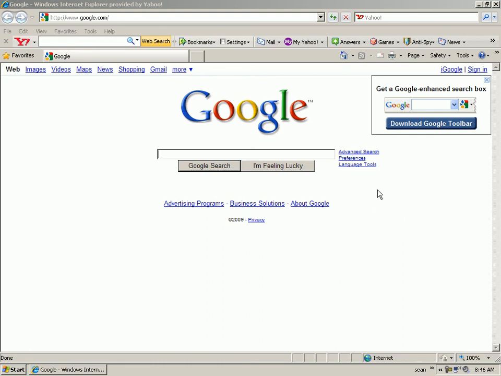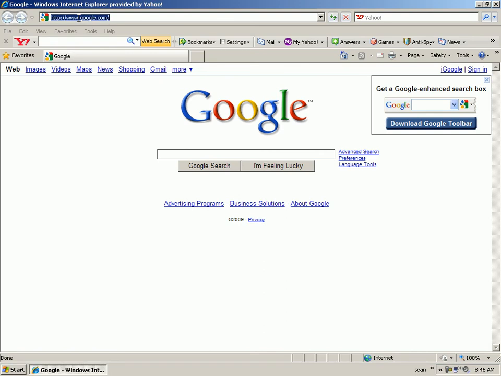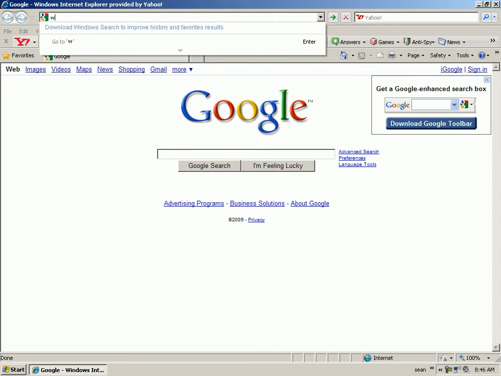So first you're going to want to open your internet browser, which I'm using Windows Internet Explorer. You can use Firefox, Opera, SeaMonkey, anything. Okay, so click on Google and go to www.download.com. Okay, so when it does that, search.